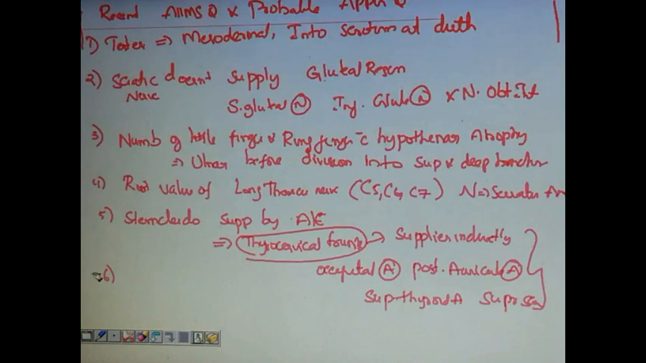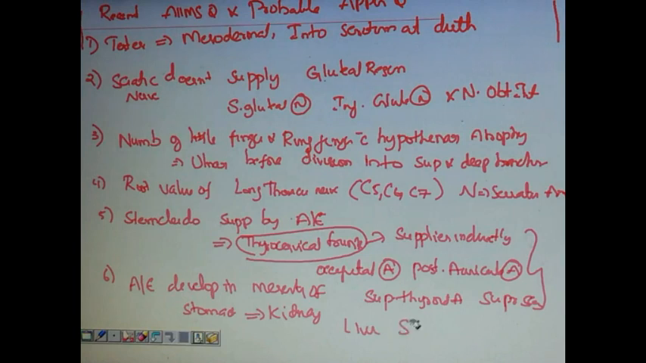Next question was, all of the following develop in mesentery, all except develop in mesentery of stomach. The answer was kidney. Remember, liver, spleen, pancreas develop, but kidney does not develop in mesentery of stomach.